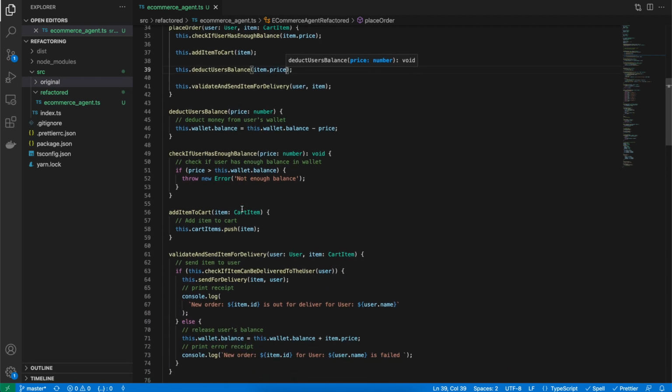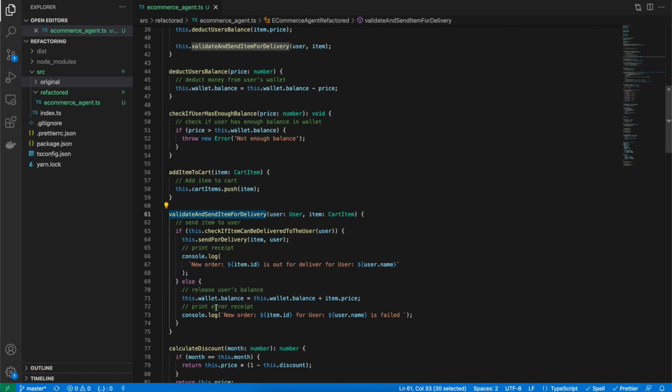Also, validate and send item for delivery has checking of whether the item can be delivered, and send for delivery. But this functionality is something which the validate and send item for delivery should not know about.